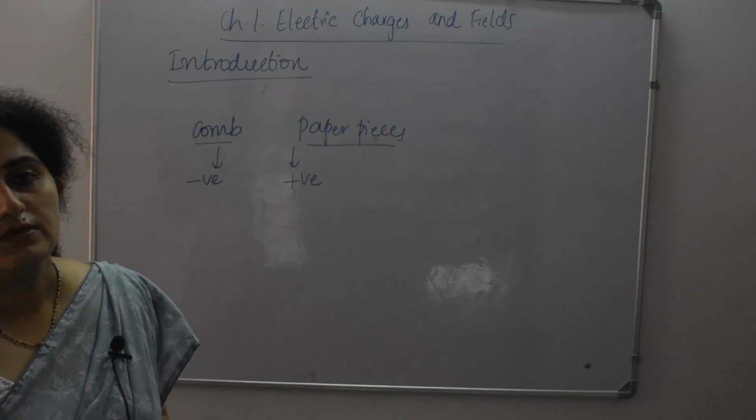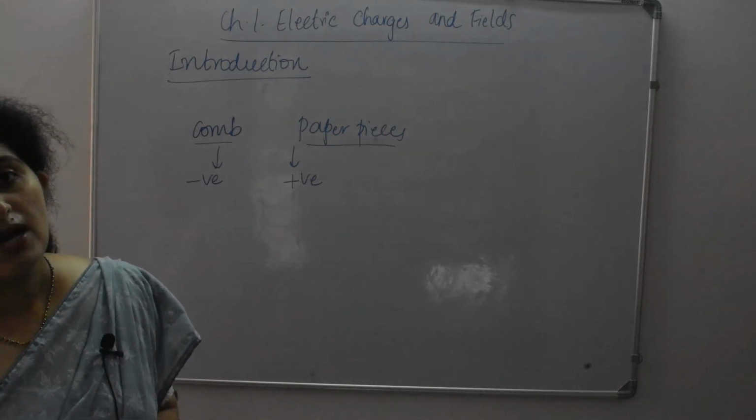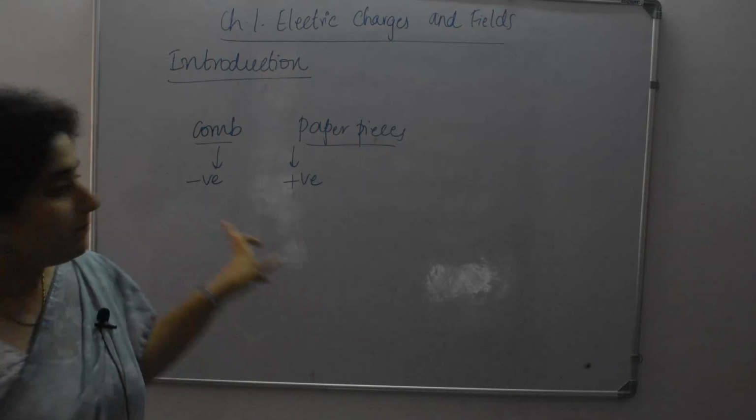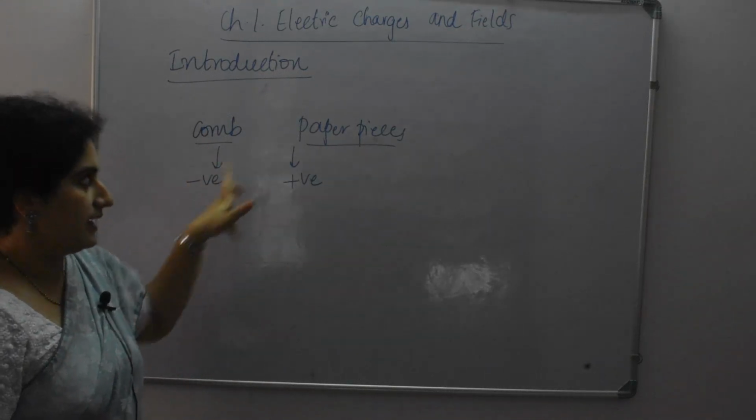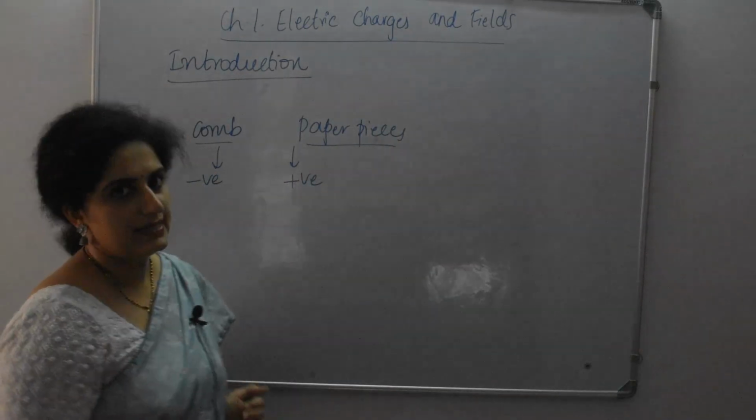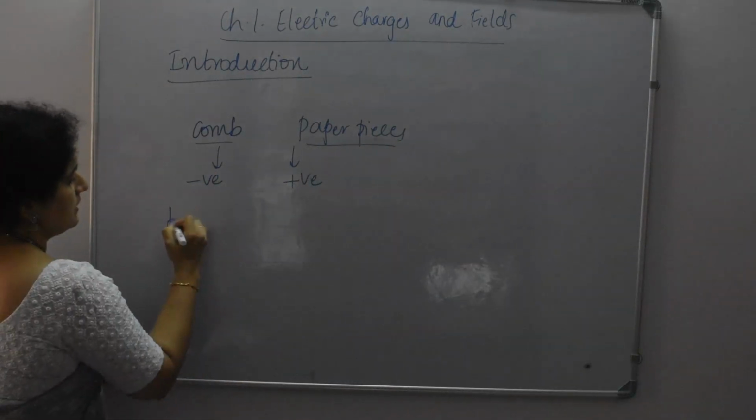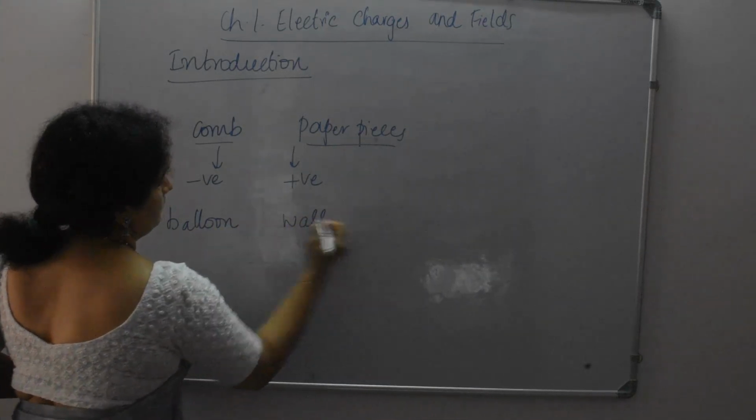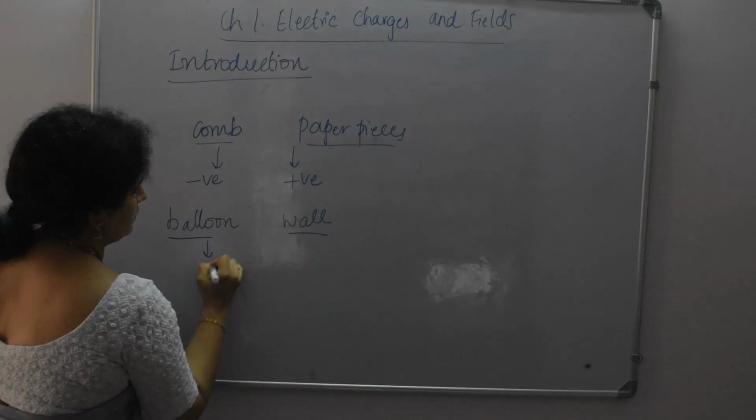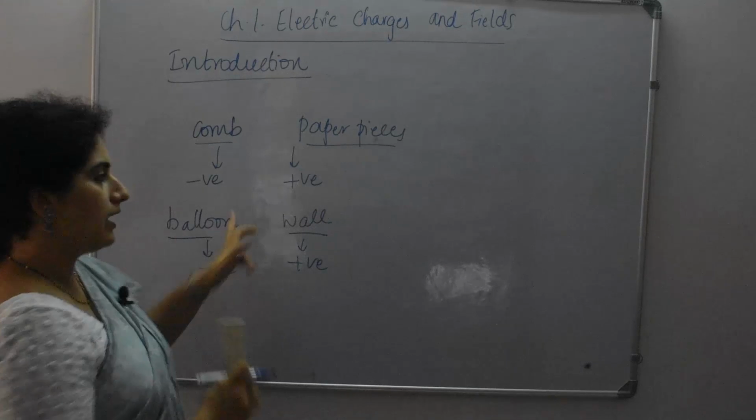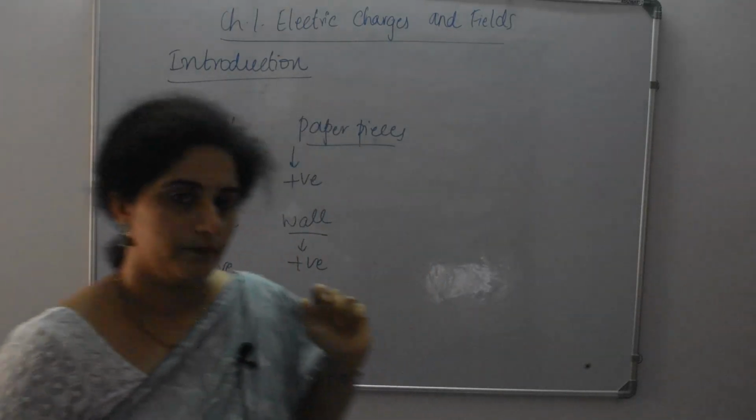Now what is the reason behind positive charge and negative charge? Why can you tell that this comb will have negative charge and paper pieces will have positive charge? We will see what the reason is. Okay, now if I take a balloon, here also this balloon will have negative charge and the wall will have positive charge if we have a little oil content on the balloon.